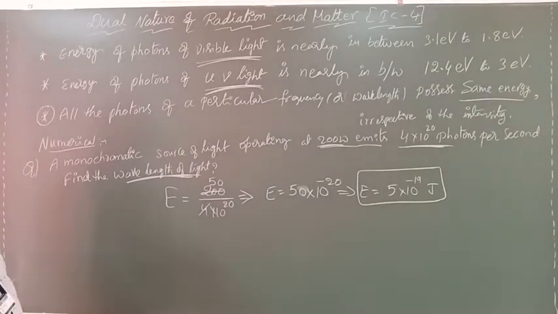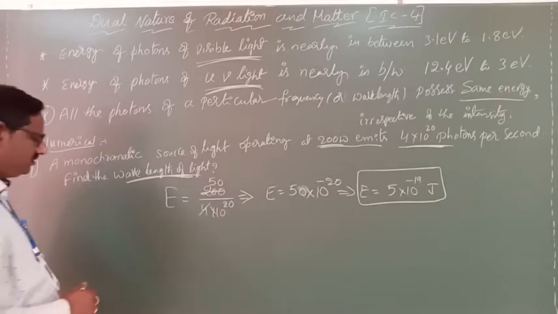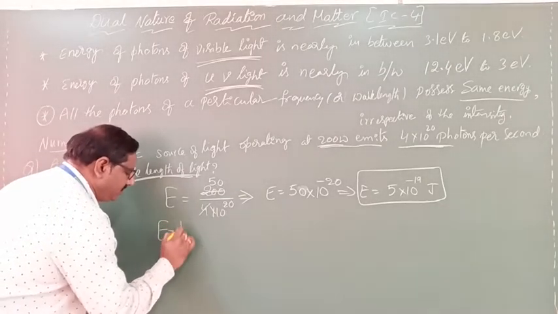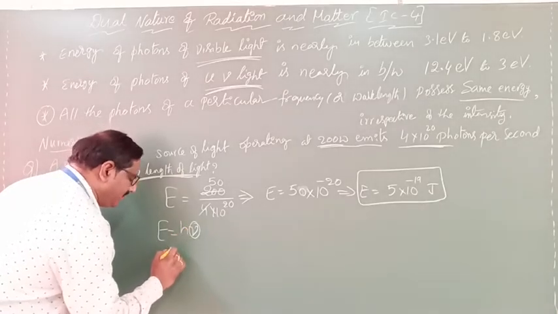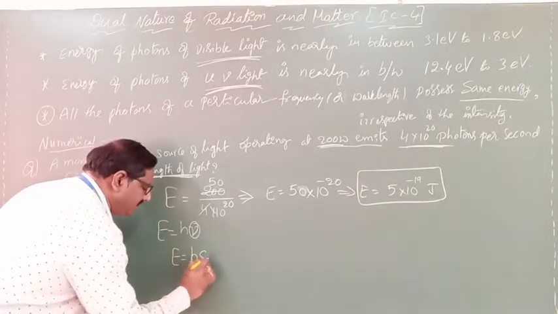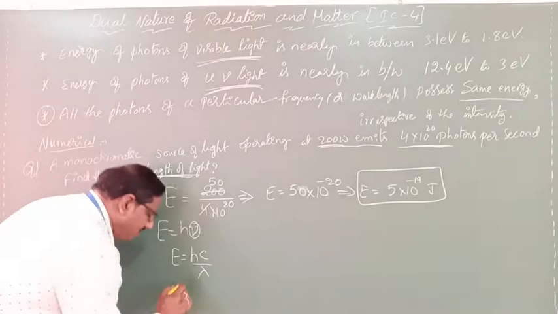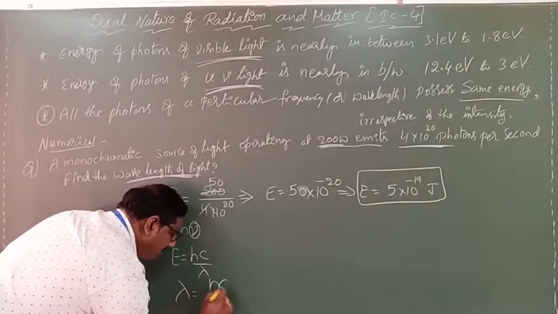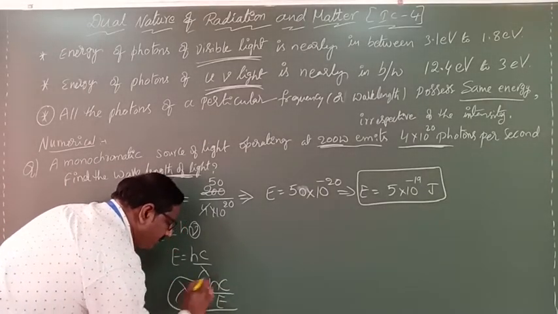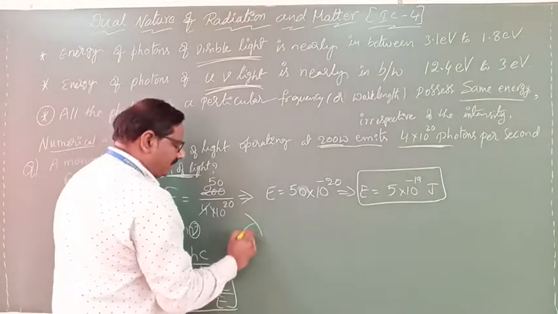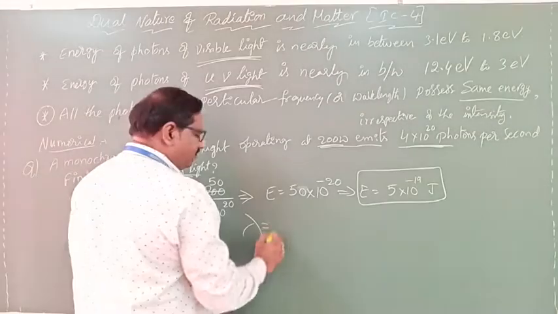E equals h nu, and this nu can be written so that E equals hc by lambda. From that, lambda equals hc by E.